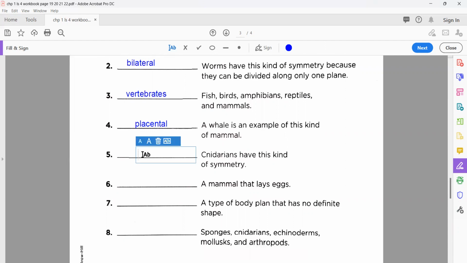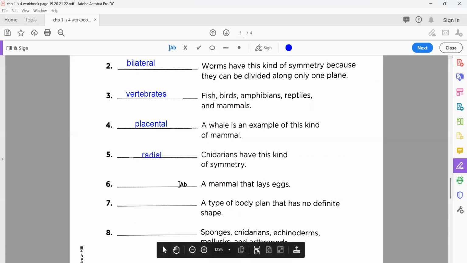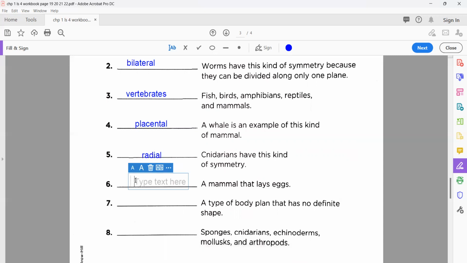Okay. Next one, Cnidarians have these kinds of symmetry. You know that they are in circular form, round form. So what do we call them? Radial. Well done. Okay, next, a mammal that lays eggs. Okay, you know very well. Monotremes. Very nice.